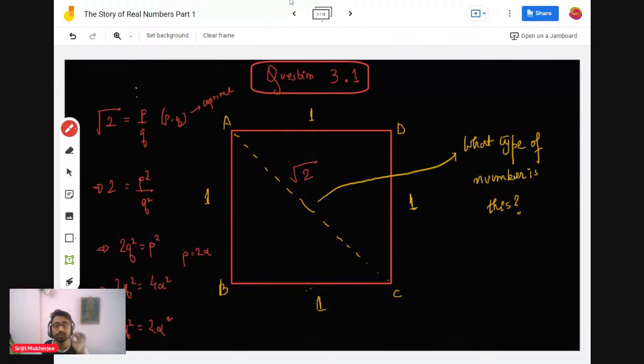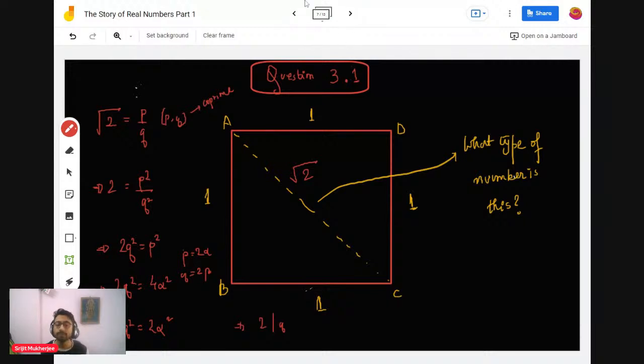Now observe from here very critically that this also gives that 2 divides q. That means q is also an even number. Let's say q is equal to 2 beta. So observe that the GCD of p and q is now more than 1, at least equal to 2. That contradicts the fact that p and q are co-prime.